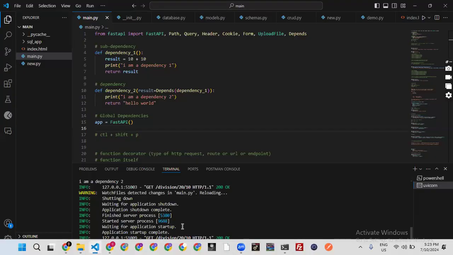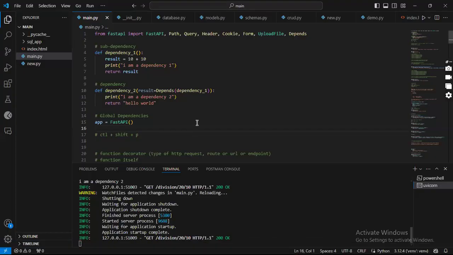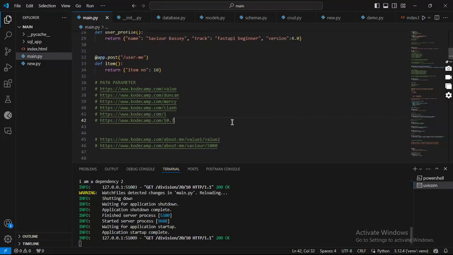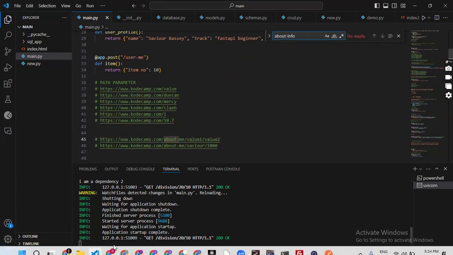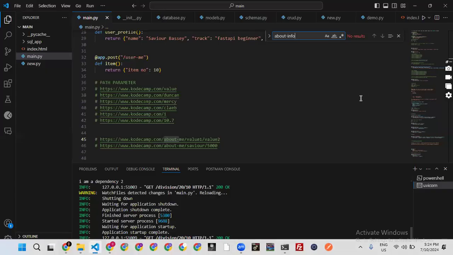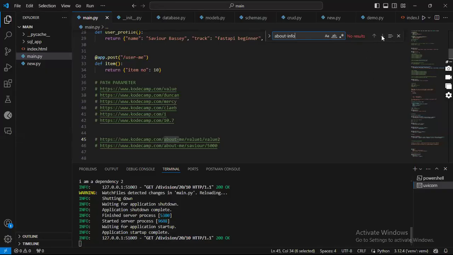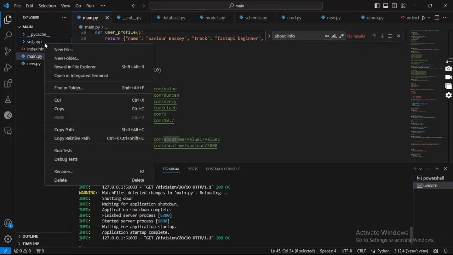So that hasn't worked for us. Probably just search for about info. Let's be sure that we're not conflicting routes here. About info, let's see. We happen not to have any about info. Should probably delete this now.